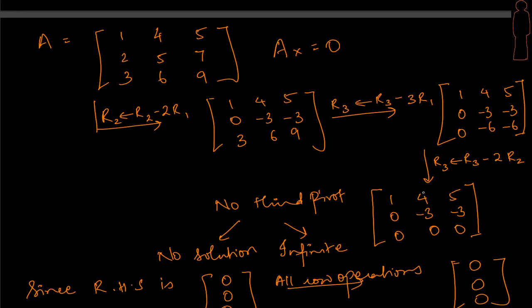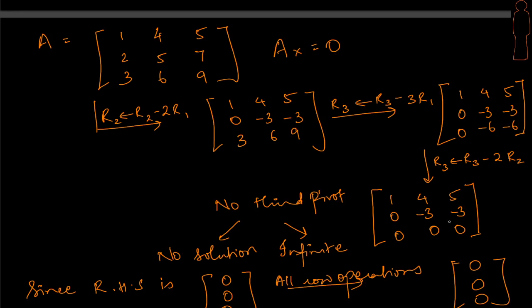Now the very interesting part here is that we find there is no third pivot, right? So there is no third pivot here, and therefore we'll have to say that elimination doesn't work, or we don't have a unique solution. Good. When we don't have a unique solution, it says that either we may have infinite solutions, or we may have no solution. So which case does this fall into?